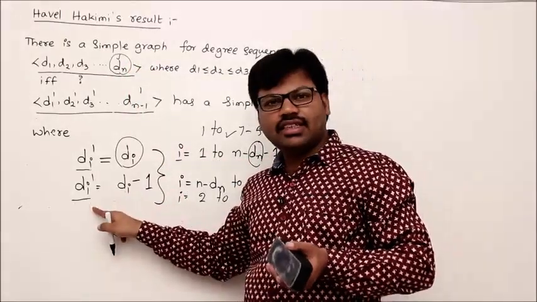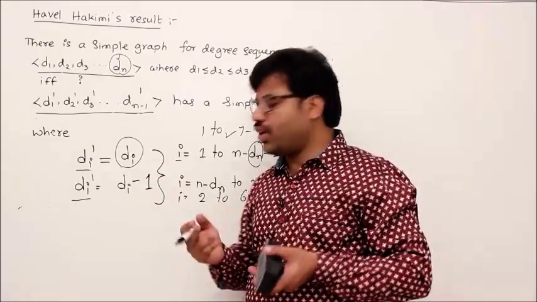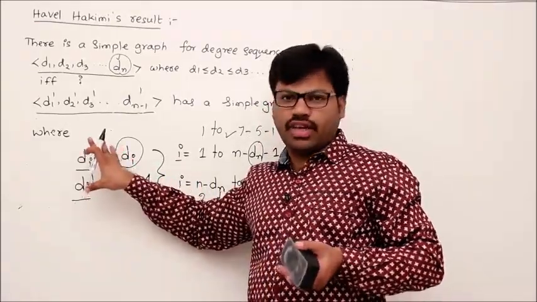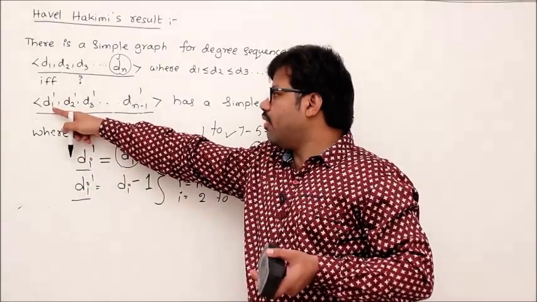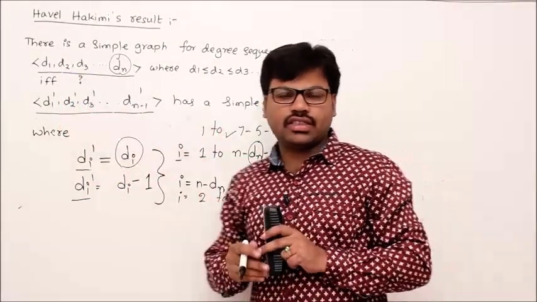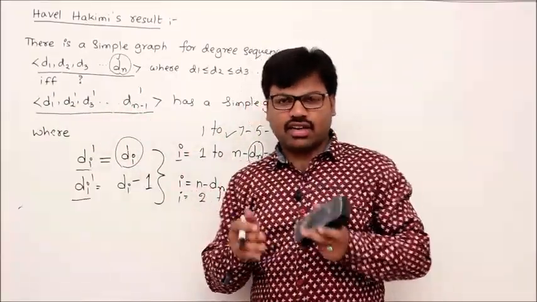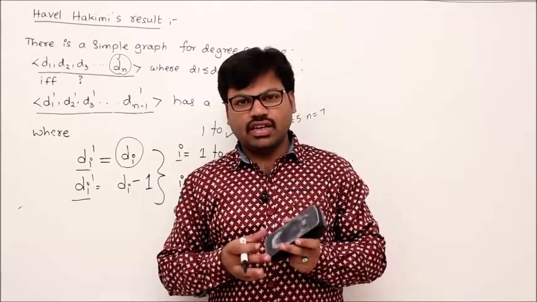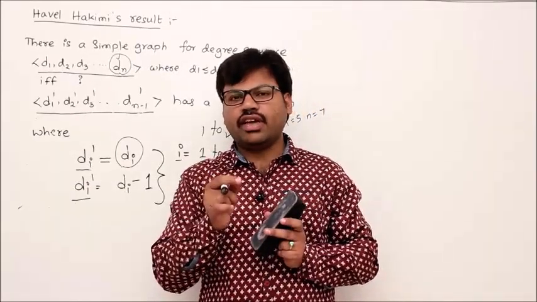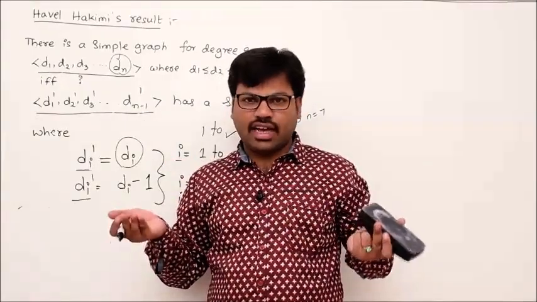di dash is just previous di minus 1. In that way you can construct di dash for every i, correct or not? d1 dash, d2 dash, d3 dash, so on, dn minus 1 dash. Once you do it, then check whether that is graphic or not. Already I told you what is graphic. An integer sequence is graphic if it has a graph. So if you are not sure, again we apply the Havel-Hakimi result.